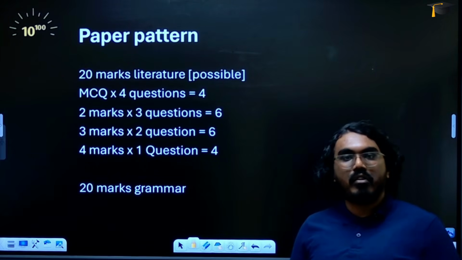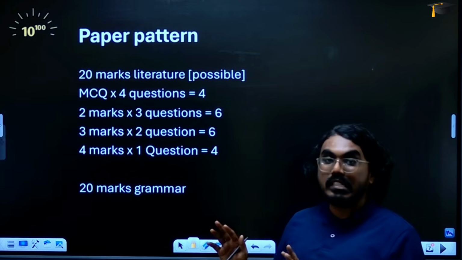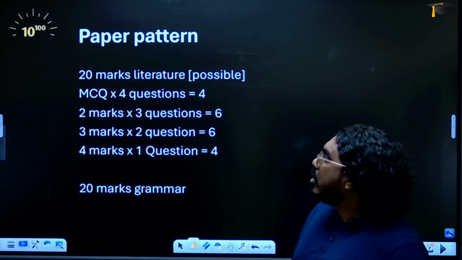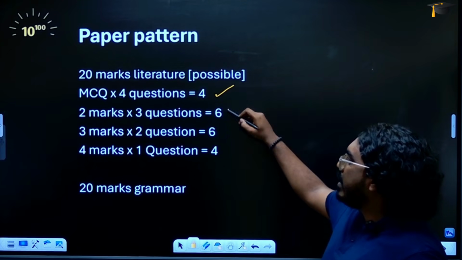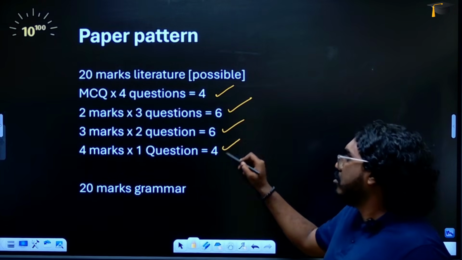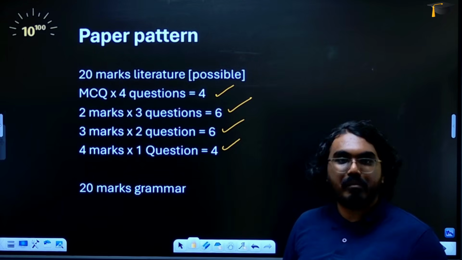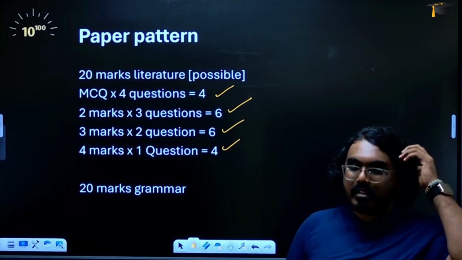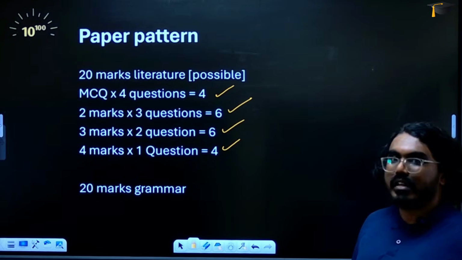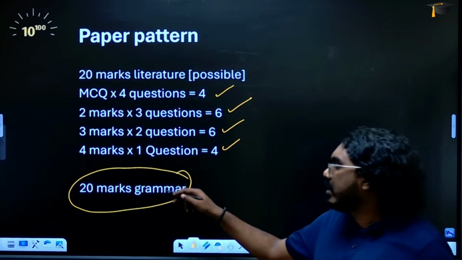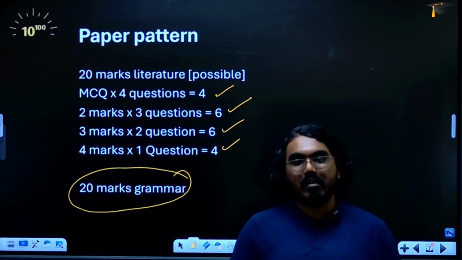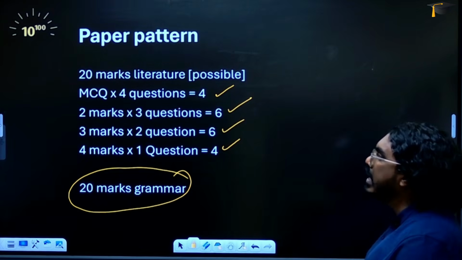The last slide that I have for all of you is about the paper pattern. Again, I'm saying that this is tentative. I'm not saying that this is the final paper pattern. So take it with a pinch of salt. In all possibilities, you might have 4 MCQs, you might have 3 questions of 2 marks. You have 2 questions of 3 marks, and you might have 1 question of 4 marks. Generally, this is the type of format that they follow, but of course, it is up to the examiner and the question paper setter. They can change it however they want to. Roughly, your 20 marks would be divided this way, right? And grammar, 20 marks can be divided. Mostly, a large chunk of the marks might go for reading comprehension, and the rest of the topics might get 1 or 2 marks, right? So that's how your paper pattern could be.